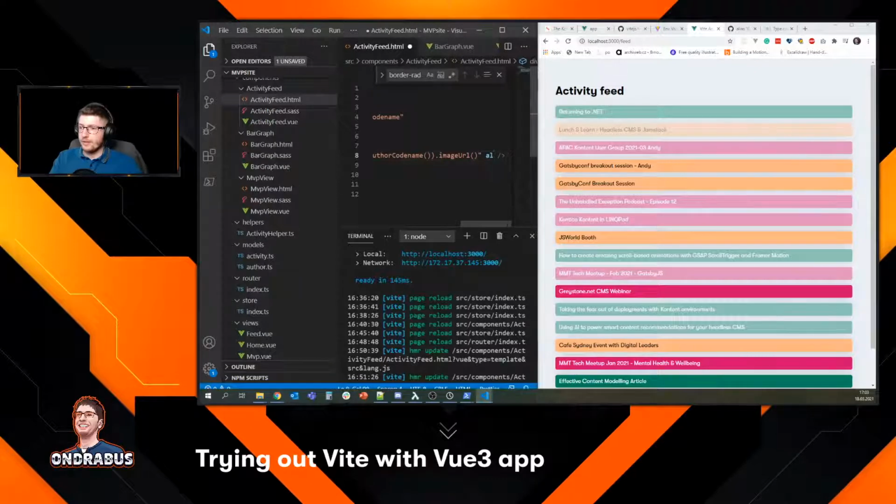Oh, we don't need to add an alt, but we can if that's necessary. Then it would be actually ideal to set this into a local variable. I don't know if you can actually do that in Vue. Let's stick for now with a code name. That's good enough for this case. Activity, and we're looking for author code name.